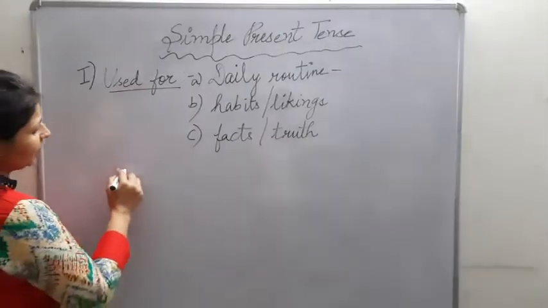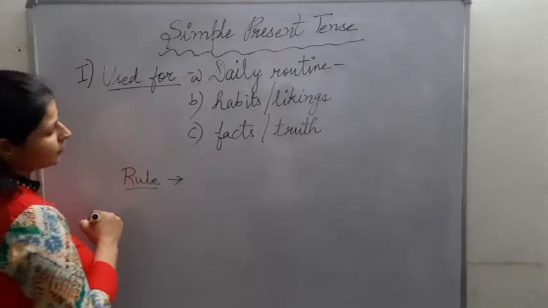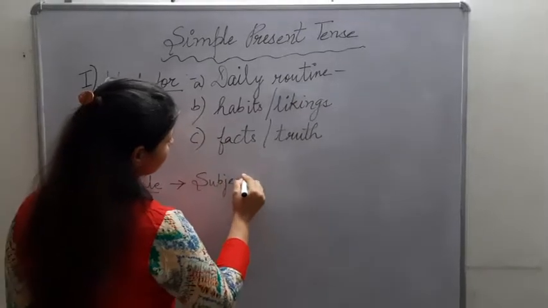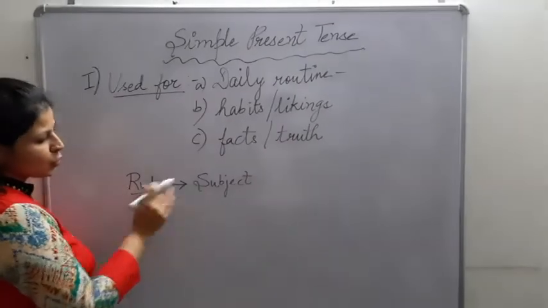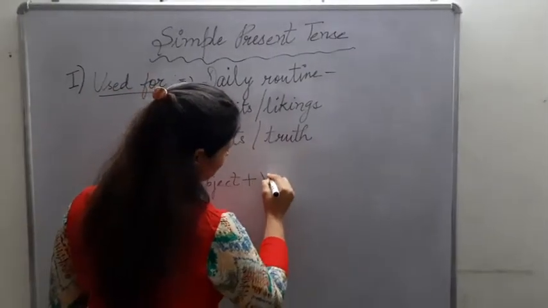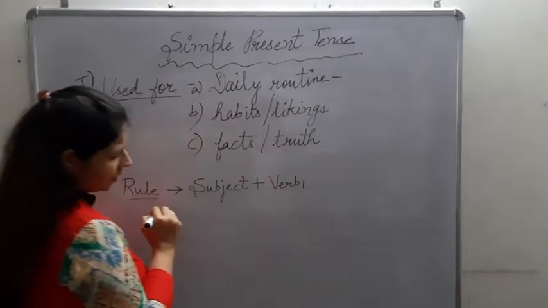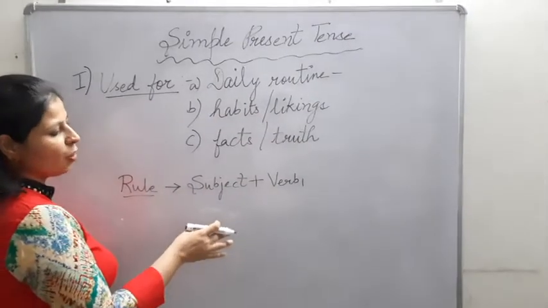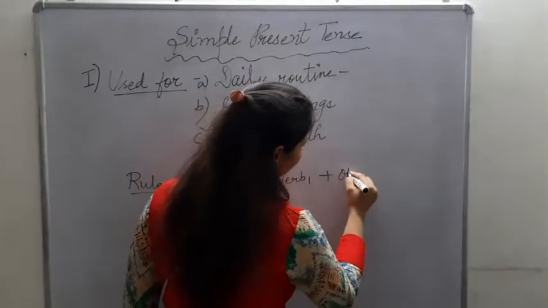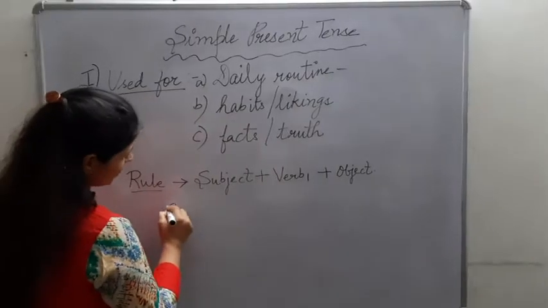Now let us understand the rule of using it. The rule is, first of all, every sentence has some subject. So you will use your subject. Then the verbs. Verbs means your action words. We have to use their first form, which is called the present form of the verb. Along with it, at the end we may have our object or we may not have.